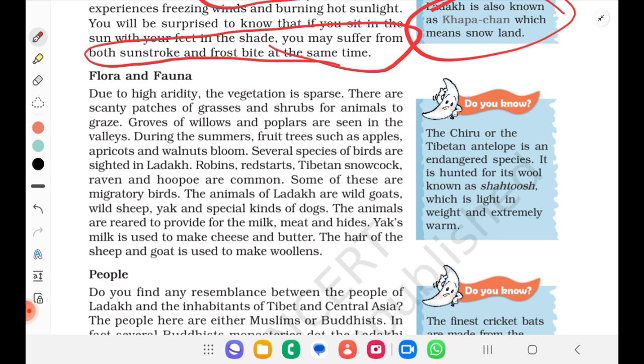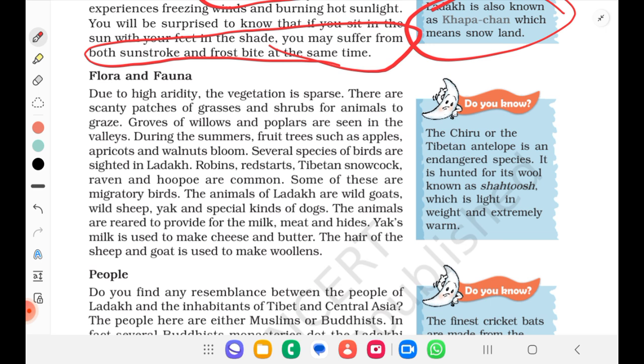During the summer, fruit trees such as apples, apricots and walnuts bloom. Okay. Several species of birds are sighted in Ladakh. Robins, redstarts, Tibetan snowcock, raven and hoopoe are common. Some of these are migratory birds as well.